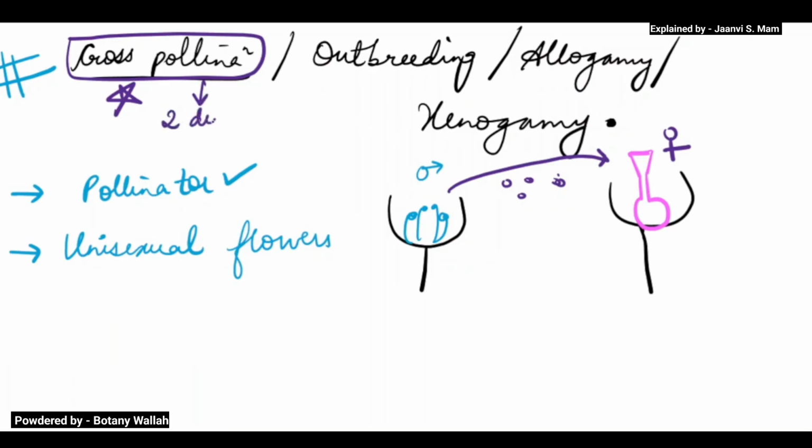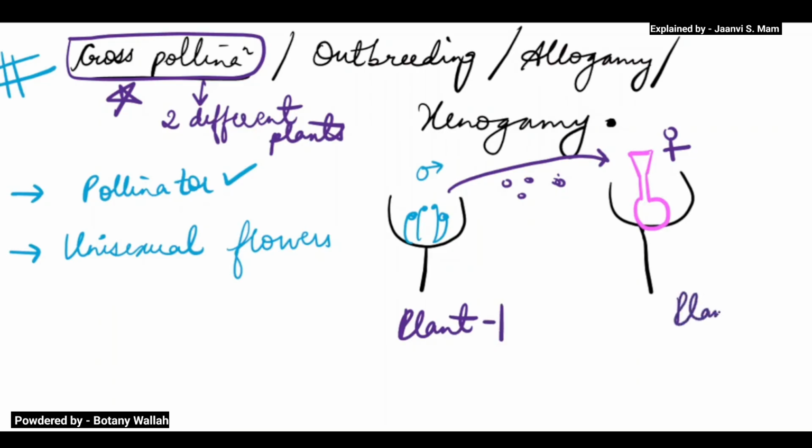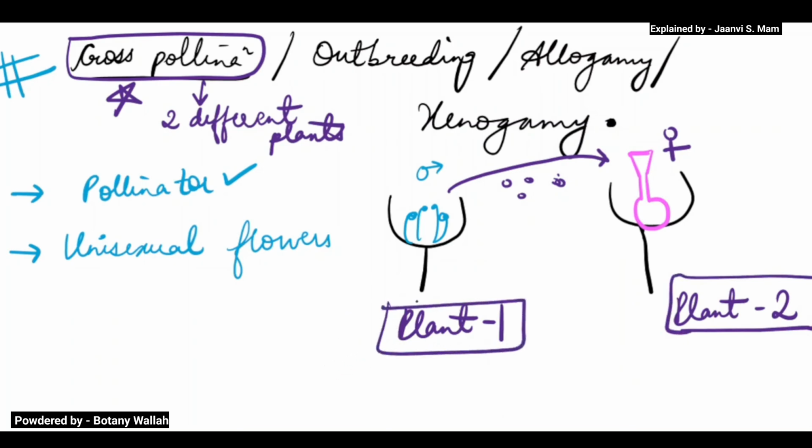So this male flower will be from plant 1, and this female flower will be from plant 2. These are unisexual flowers, which are present on two different trees. So this is the basic you should know about cross pollination.